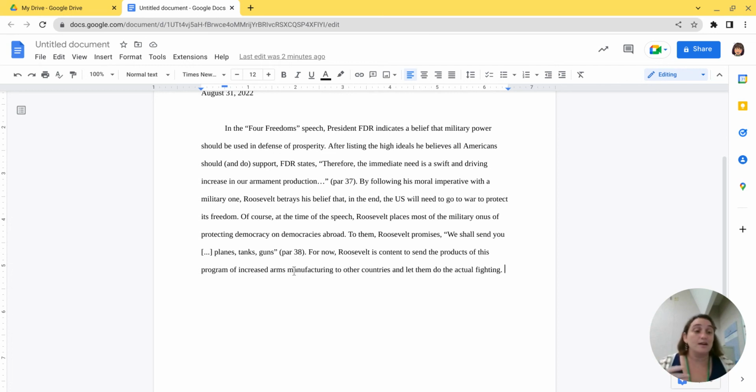I could also add another piece that comes back to my idea that eventually America is going to enter the war. I could go with a quote from paragraph 43: "We must all prepare to make the sacrifices that emergency, almost as serious as war itself, demands."